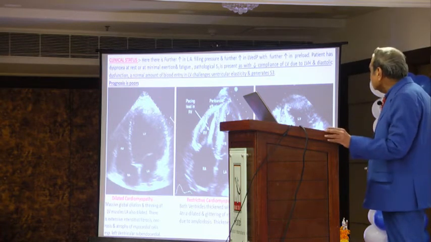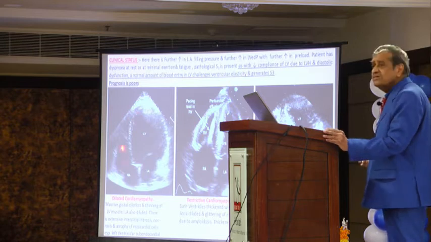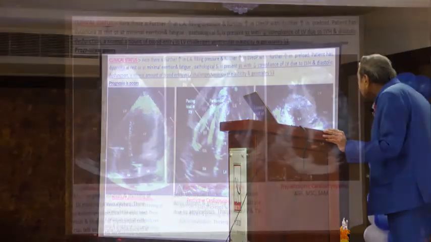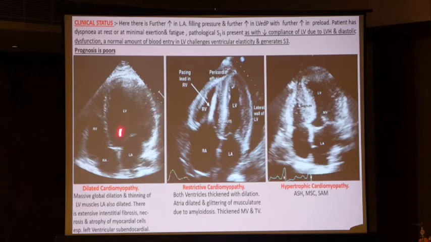Now you can see this dilated cardiomyopathy, where you see grade three: massive global dilatation and thinning of the LV muscle, and the LA is also dilated. There is extensive interstitial fibrosis, necrosis and atrophy of the myocardial cells, especially in the left ventricular subendocardial tissue.